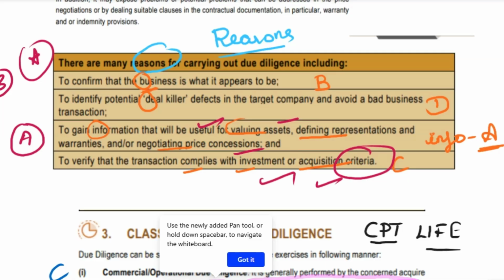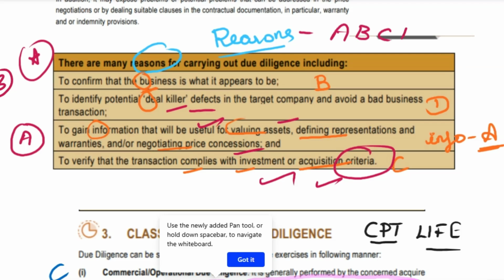A, B, C, D. D stands for deal killer defects. If you are going into that transaction, this is to avoid a bad transaction, so we will be identifying the deal killer defects. If we didn't identify those defects, then it will kill our deal. Okay, so that is called deal killer defects. So what are the reasons?